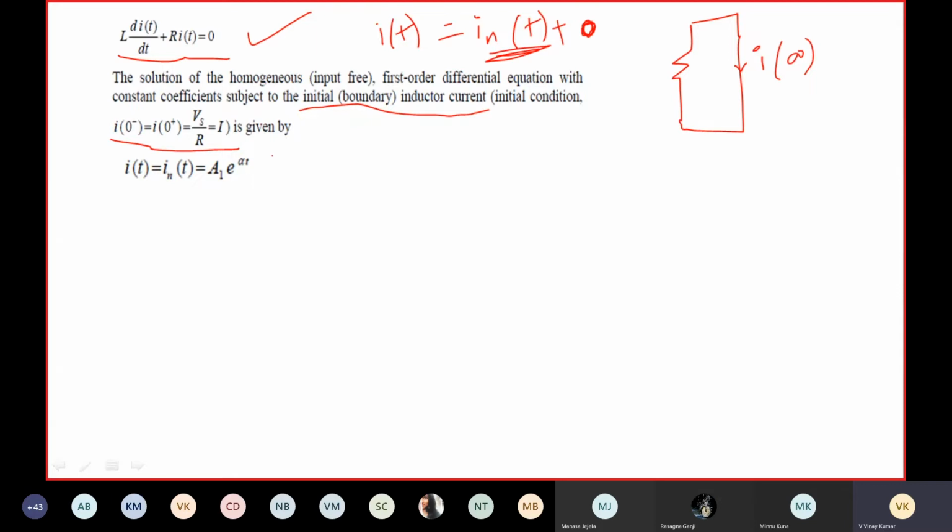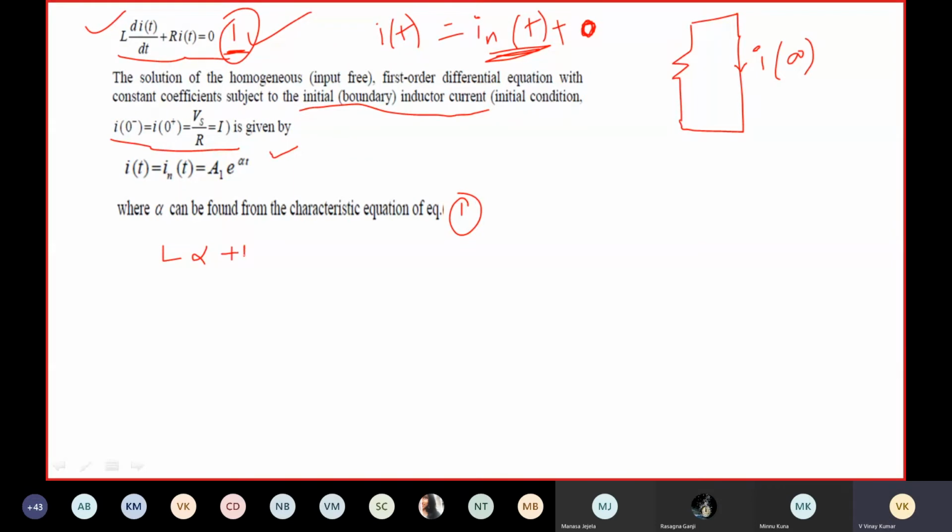So the natural response, or complementary function, is equal to A1 times e to the power alpha t. Let us find the value of alpha. You know how to find alpha, right? From this equation 1, the characteristic equation, you can find L alpha plus R, into i, is equal to 0.